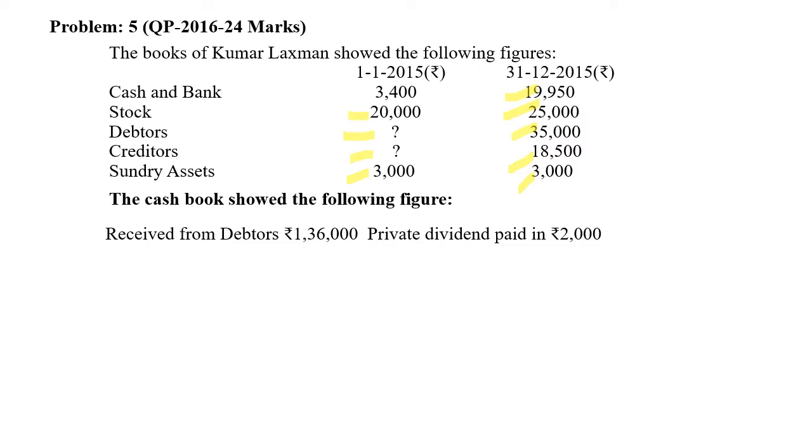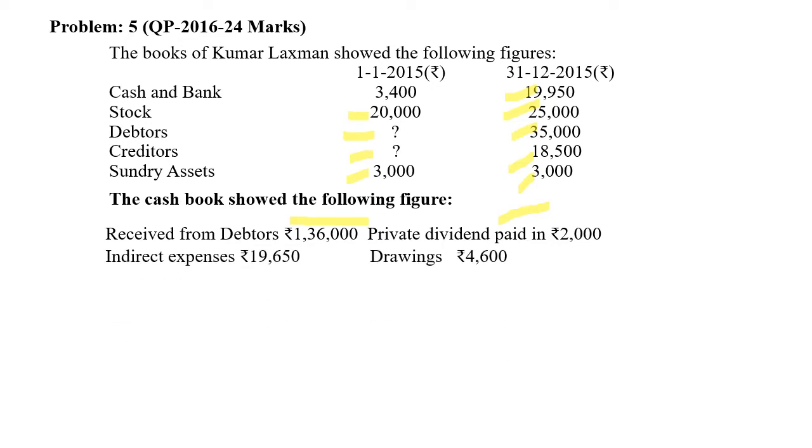Cash received from debtors 1,36,000. Private dividend paid in, that is further capital introduced. When it is paid in, that means the amount comes in, so it will be considered as further capital. If it is paid out, then it will be considered as drawings. So remember, paid in means cash inflow, it will be considered as further capital. If it is paid out, it will be considered as drawings.